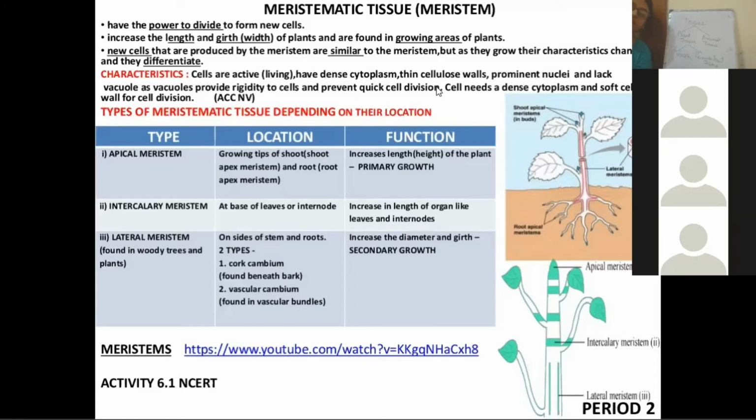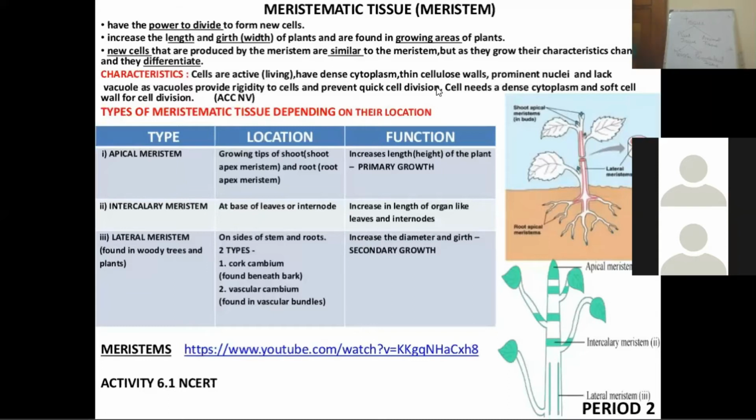On your screen you can see the presence of apical meristem, intercalary meristem, and lateral meristem. But before we discuss the apical, intercalary and lateral meristem, we have to understand how we can identify which cells are the meristematic cells.